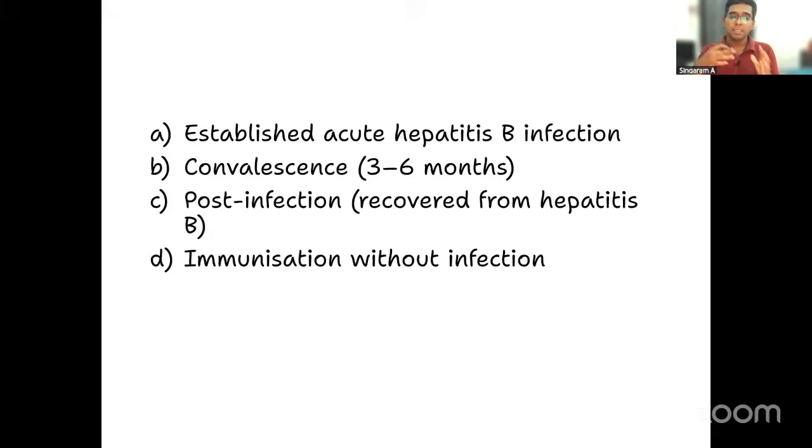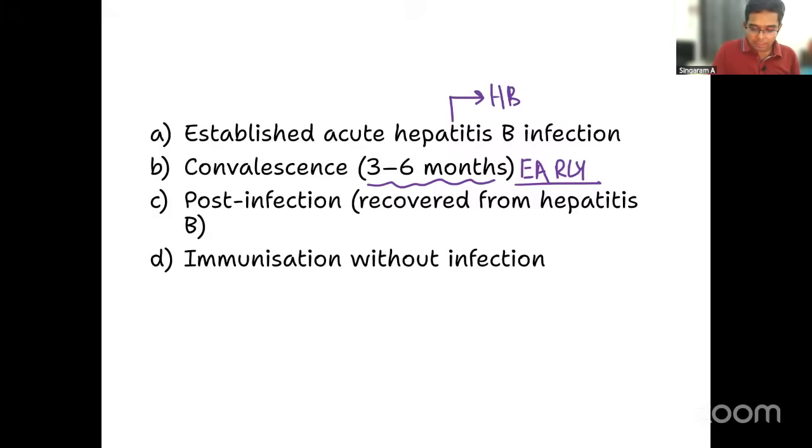Or is it the patient's early convalescence, which is called 3 to 6 months, or post infection, that means the patient has completely recovered from hepatitis B, or is it only an immunization without infection? Which one? First of all, if it is hepatitis B infection, what should be positive? Tell me that first. HBsAg should be positive. No doubt about it.